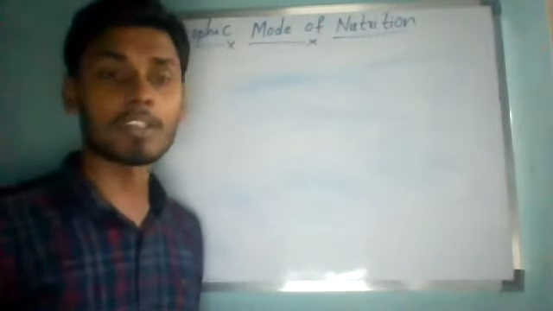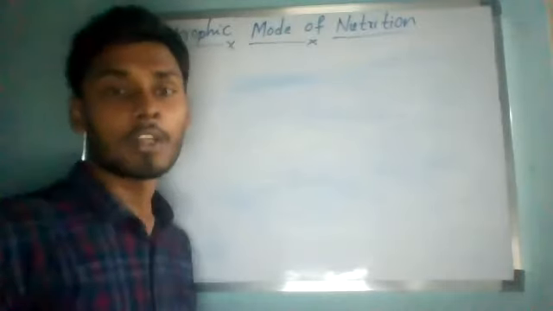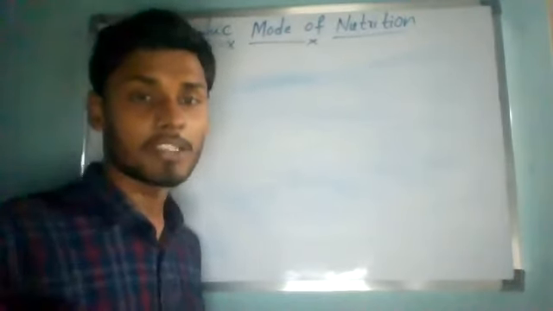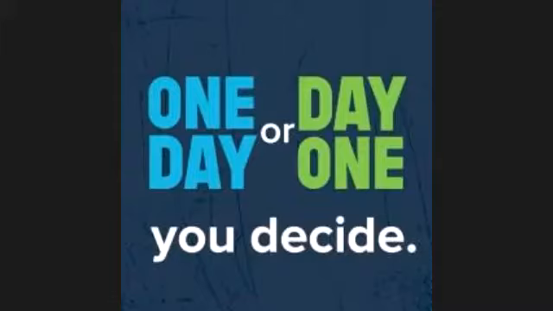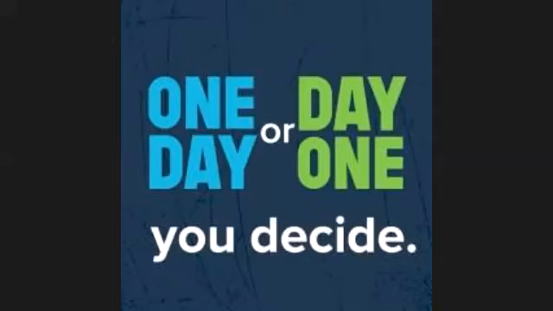So from this we can make a definition for the heterotrophic mode of nutrition. Can anybody say what the heterotrophic mode of nutrition is? Just try to make your own definition. Organisms which do not produce their own food and depend on autotrophs for their nutrition are called heterotrophs.